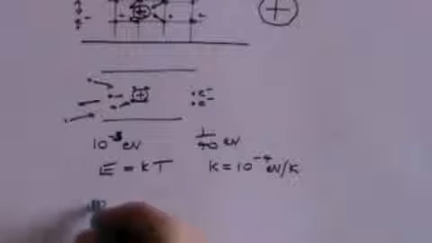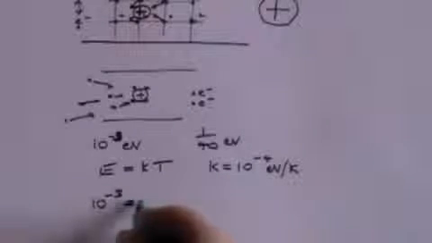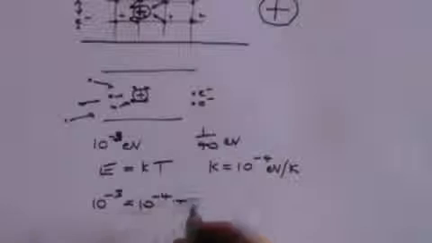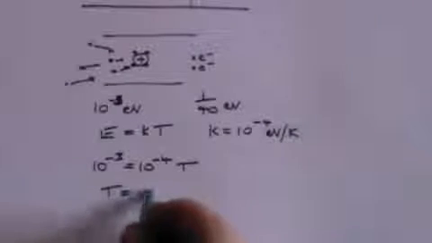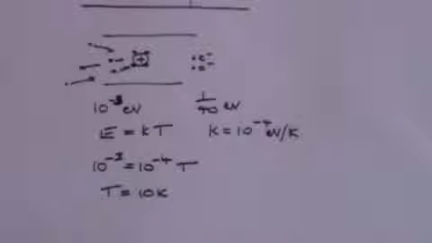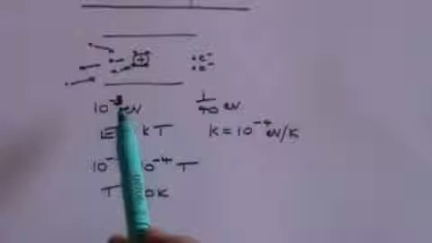So if energy is 10 to the minus 3 and K is 10 to the minus 4, what is T? The answer is that T equals 10 degrees Kelvin. So if you can get the temperature down to 10 degrees Kelvin, then the energy of the Cooper pairs will not be split, or rather the energy which is holding the Cooper pairs together will not be overcome.